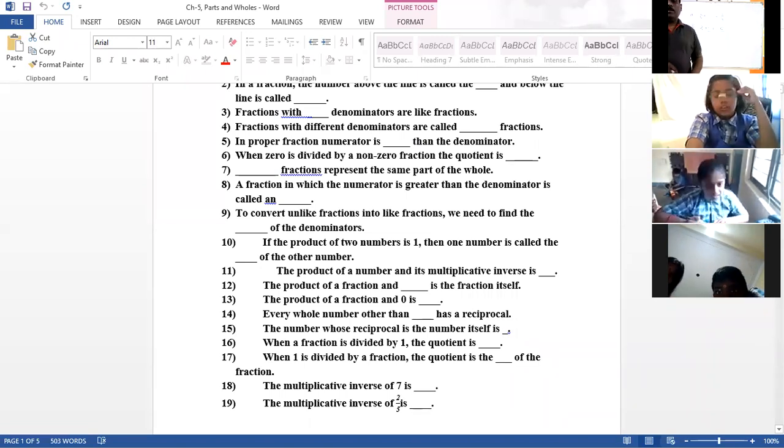Next, the product of a fraction and zero. Any finite number into zero is always zero.